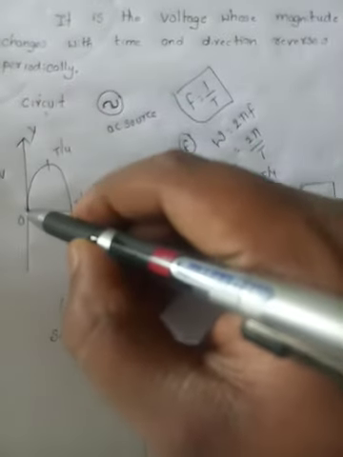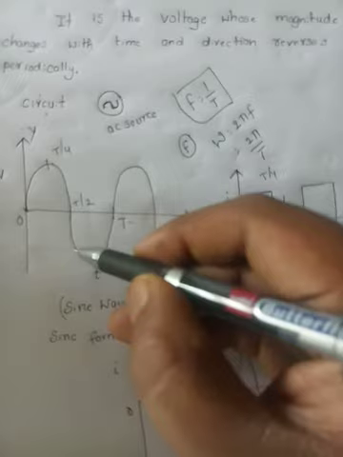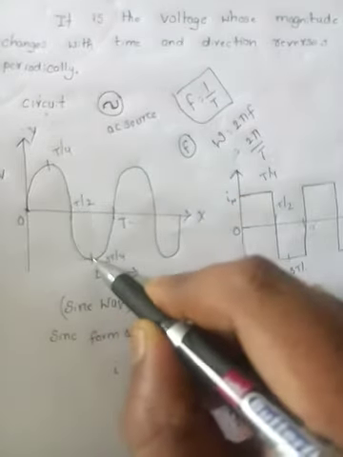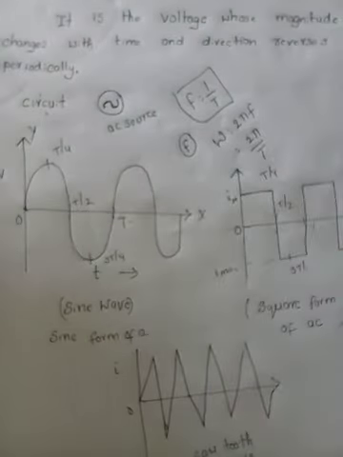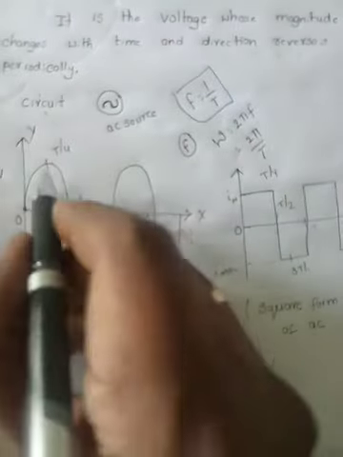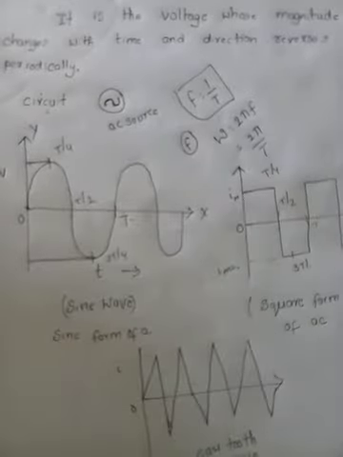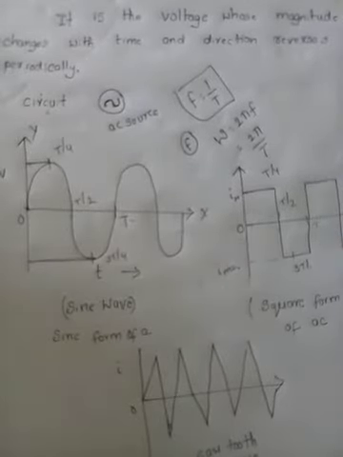See, the current at the initial point is 0, it keeps on increasing and again decreases, again reaches maximum in the opposite direction, then 0. So, the current keeps on changing. So, we have different definitions of current for alternating current. This is the maximum, right? So, we can define the statement as peak value of current.